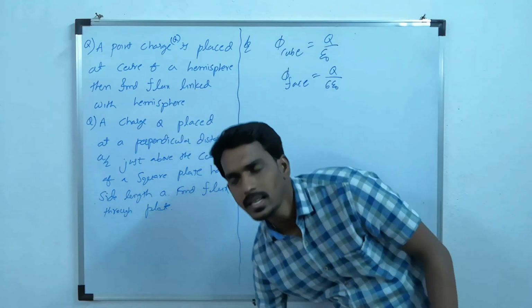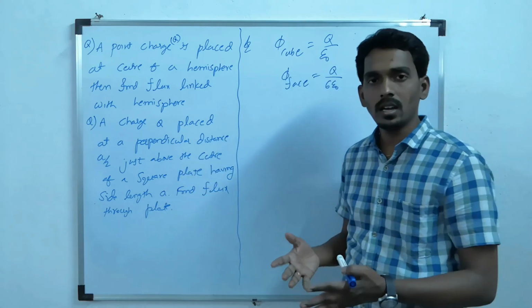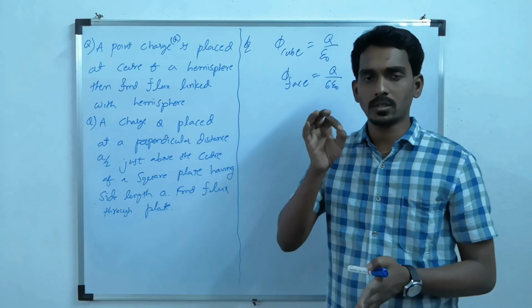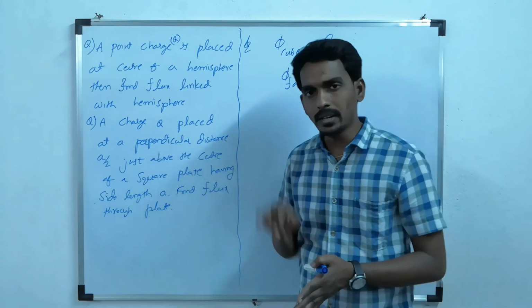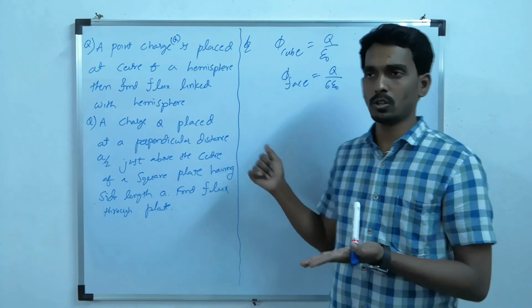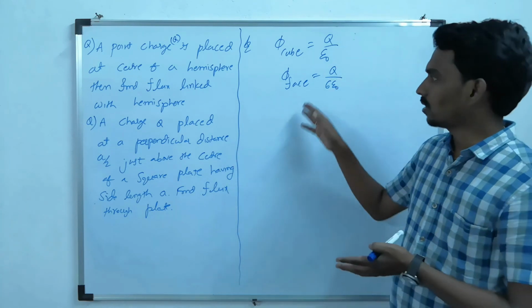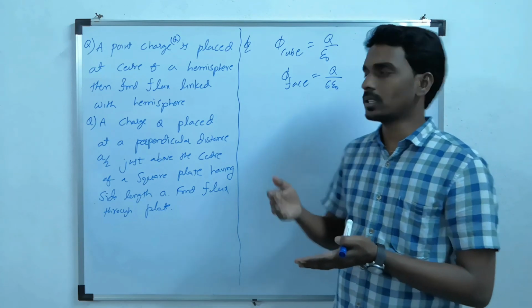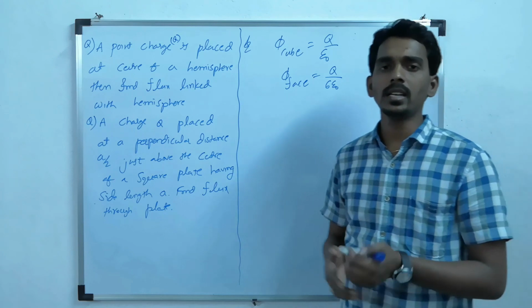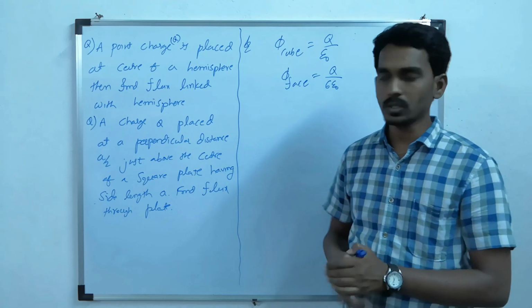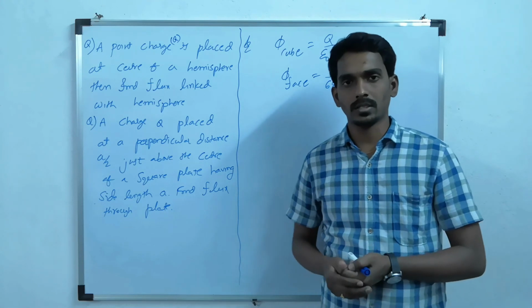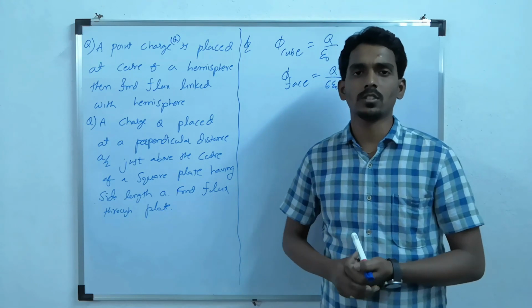So if you imagine a cube having the charge at its body center, then this plate will be one of the faces of the cube, and the flux through one face will be Q by 6 epsilon naught. This is the way you have to imagine the Gaussian surfaces and solve the questions based on that.